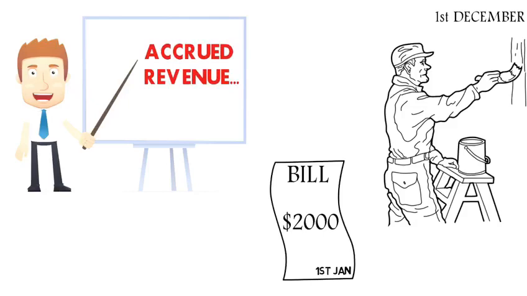This scenario is accrued revenue, as Johnny paints Andrew's house before he receives the cash. Now, according to the revenue recognition principle, the revenue was earned in December, not January. This is due to performing the service in December, even though he didn't receive any cash until January.